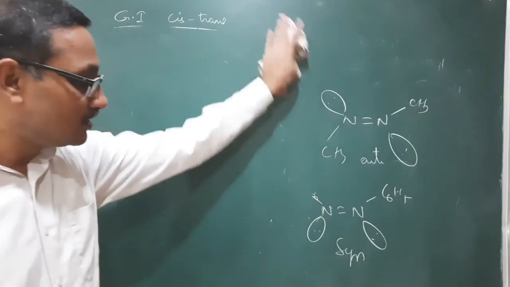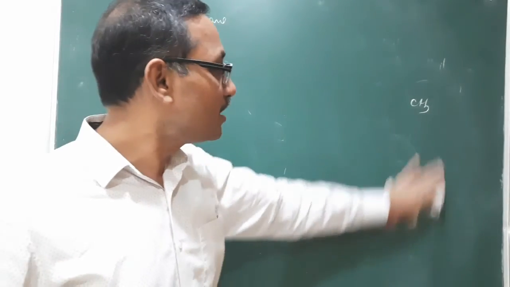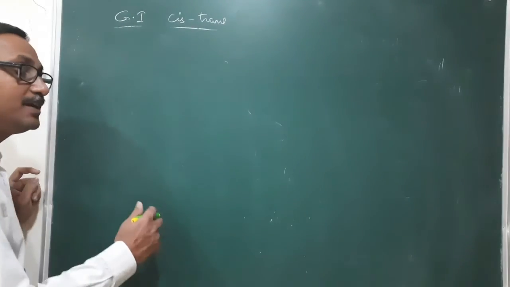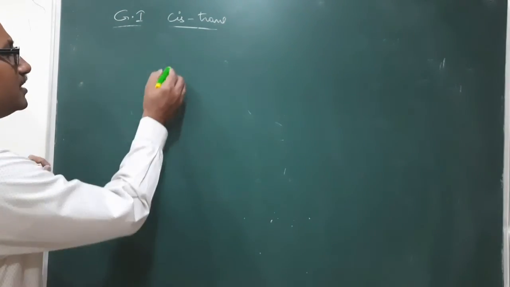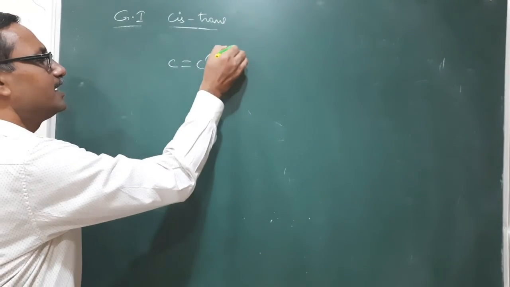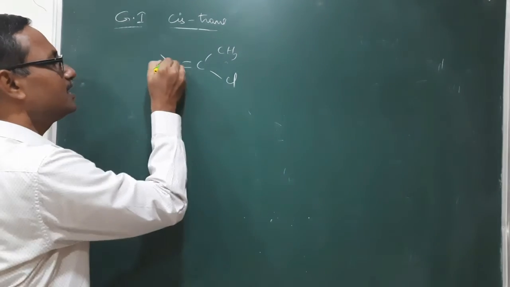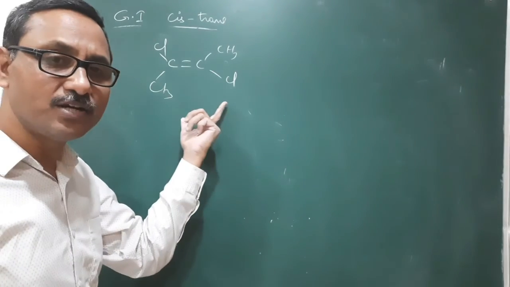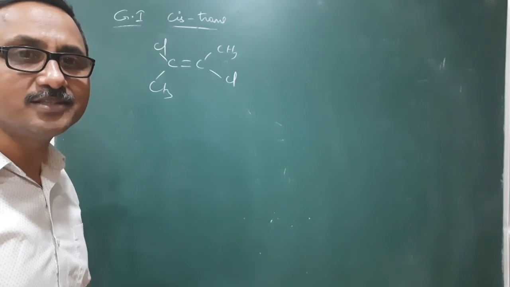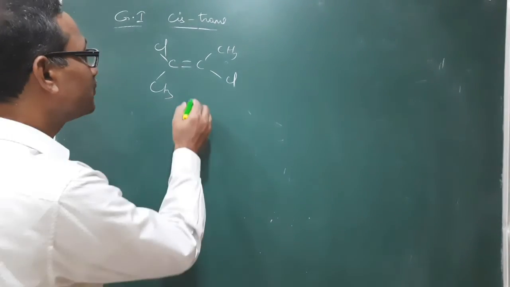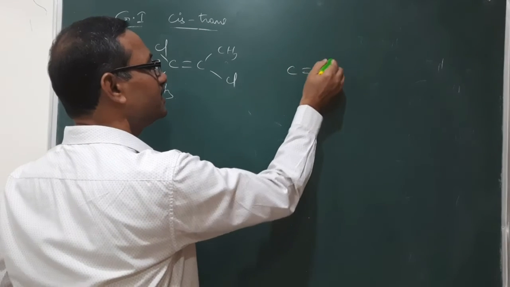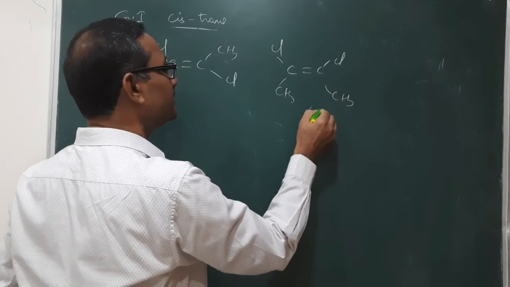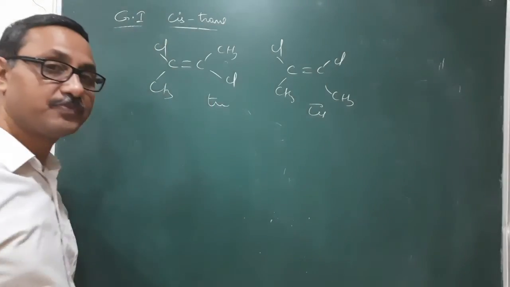And the next one is calculation of number of geometrical isomers in alkenes only. Here you take C double bond C, here CH3, Cl, here Cl, CH3. In this case, it will exhibit only two geometrical isomers. One is cis, other one is trans. Here C double bond C, here Cl, Cl, CH3, CH3, it is cis, it is trans.